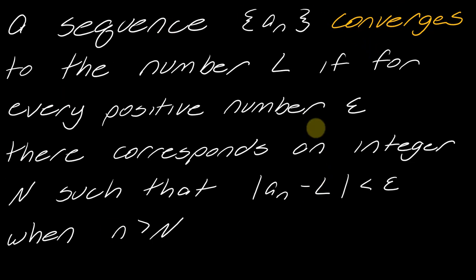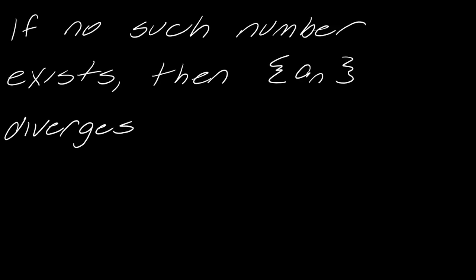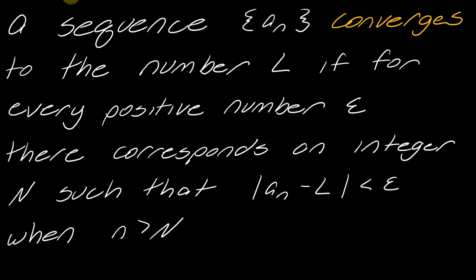Okay, so this is a pretty heavy definition, and if you've been in calculus for a while, this is very similar to any other epsilon delta definition that comes up with a lot of different topics in calculus, so it shouldn't be surprising that such a definition exists even for sequences. We'll play around with this in a second, but we will say that if no such number L exists, then we say that the sequence diverges. So either a sequence will converge to a number L or it diverges. Those are the two options there.